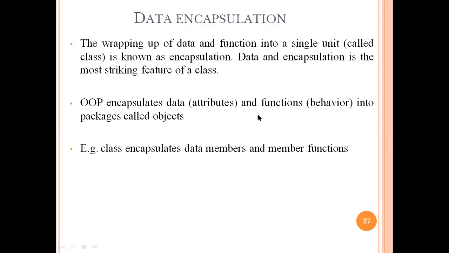Wrapping means we merge all these data and entities into a single unit, and that unit is box. So encapsulation is merging data members and functions into a single unit.